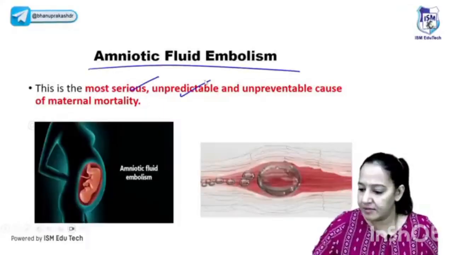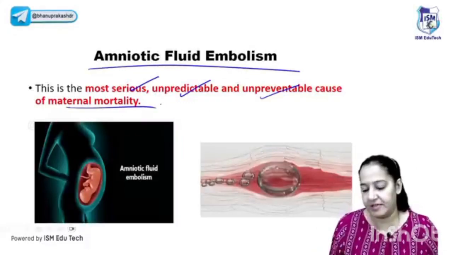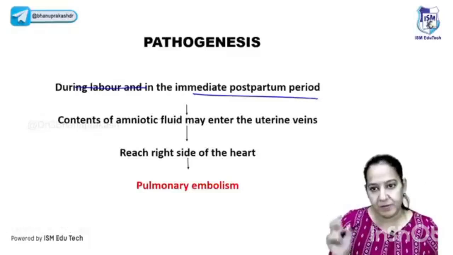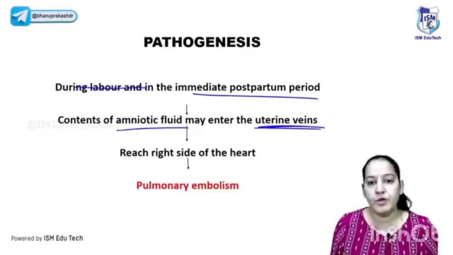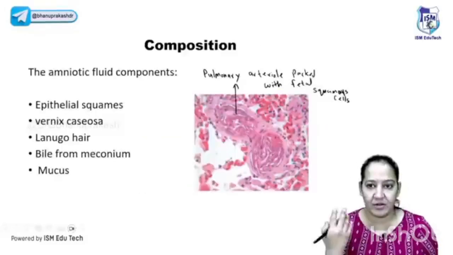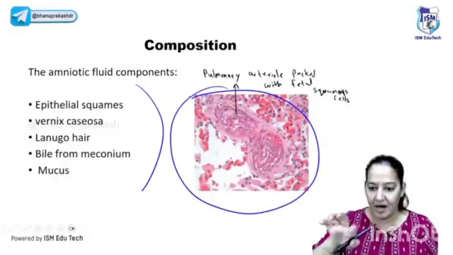It is very serious, an unpredictable, unpreventable cause of maternal mortality. During labor or immediately postpartum, due to vigorous contraction, the amniotic fluid can enter the uterine vein. Sorry, not the umbilical vein, it's the uterine vein. It will reach the right side of the heart, causing pulmonary embolism in the pregnant lady. So if you are making the slide, you will see the amniotic fluid in the lung. The amniotic fluid in the lung is a typical scenario here.